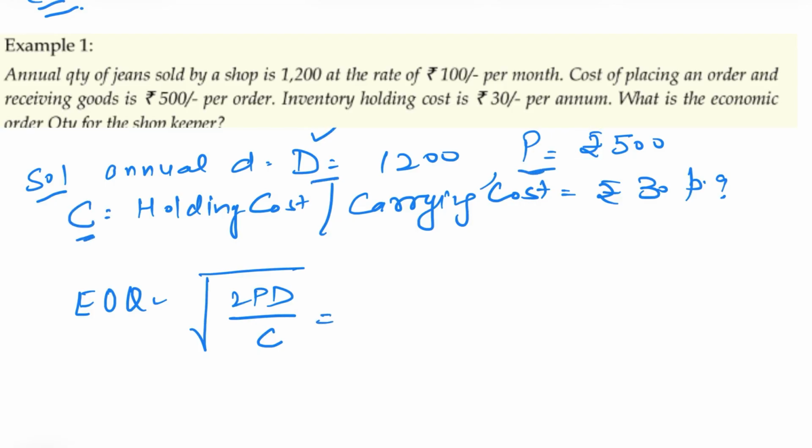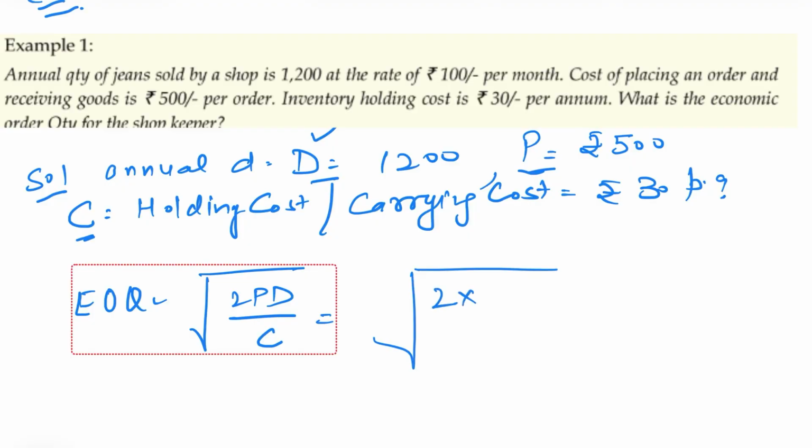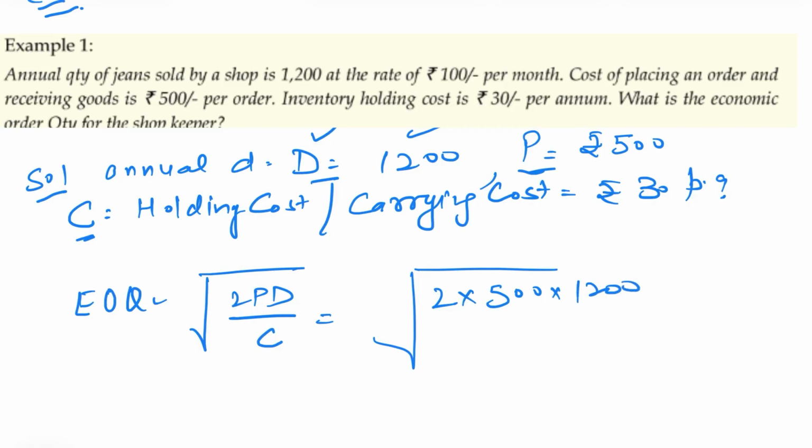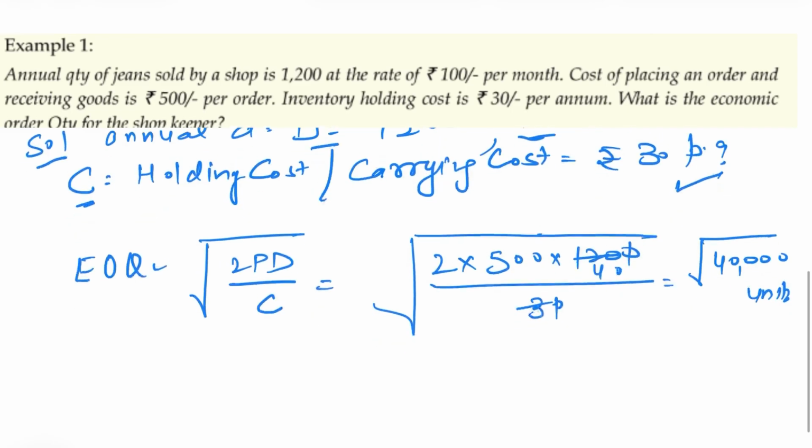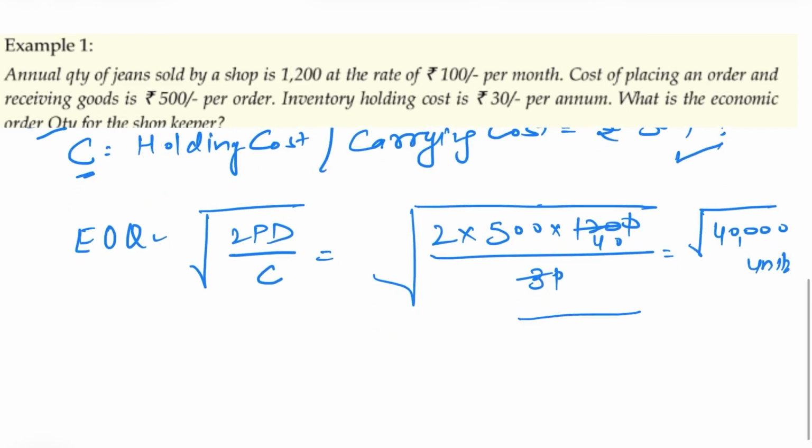Now what we have to do? We just have to fill in the values. 2 into P, which is 500, into D, which is 1,200, divided by C, which is 30. So how much is it? 40,000. Inside the root, let's take the value 40,000. It is 4 multiplied by 10,000. This is how you can do it, or simply you can calculate the root. Root of 4 is 2, root of 100 into 100 is 100. So it is 200 units.